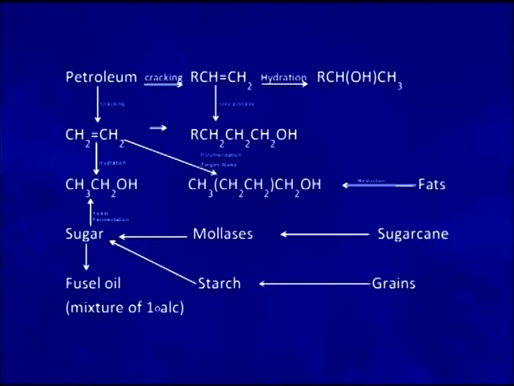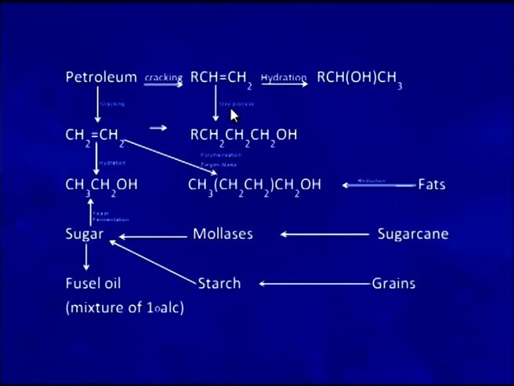Here now is the flow chart which shows, starting from petroleum, how we can prepare a variety of alcohol, starting from fats, how we can prepare alcohol. Similarly, from sugarcane or grains we can prepare alcohol. See, petroleum upon cracking forms alkene, which upon hydration gives ethanol. Here you can see that petroleum upon cracking giving higher alkenes, and from that we get higher alcohols.